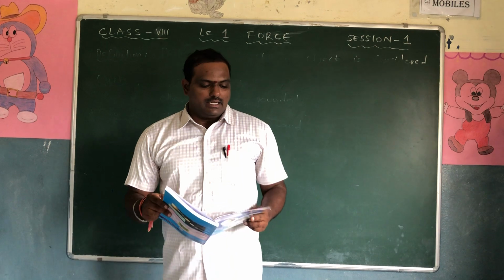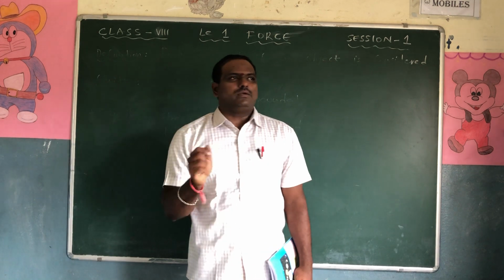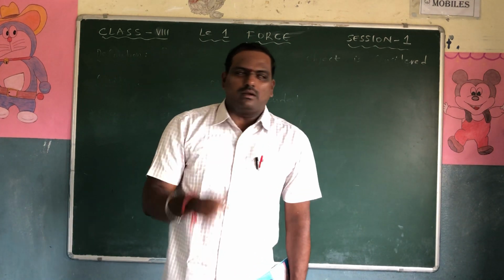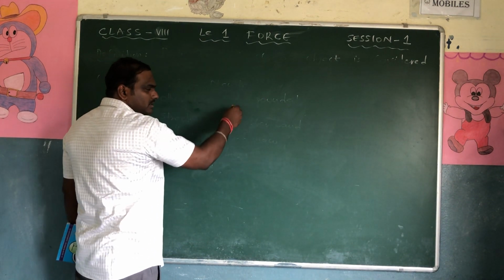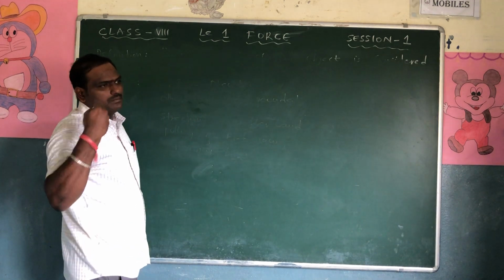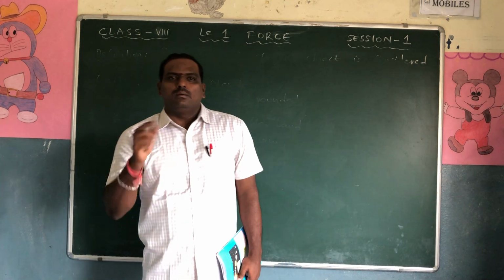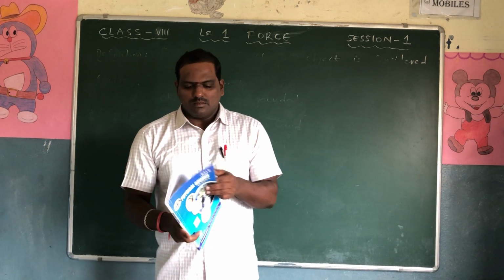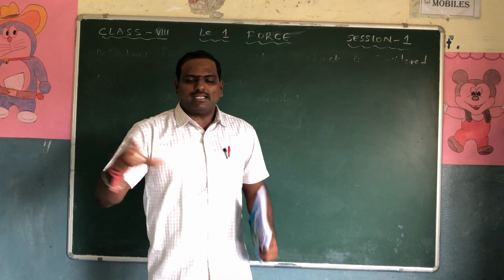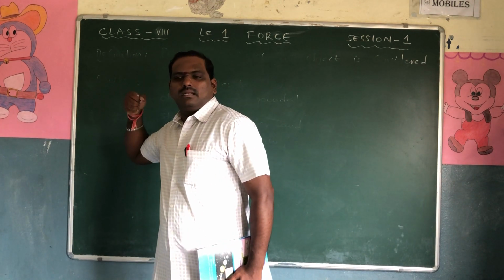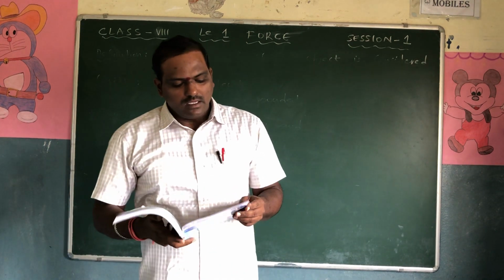Next, erasing a blackboard with a duster. What will we do? This is also both push and pull. I take the duster and push it, then the duster pulls the particles towards that side. So erasing with the duster means both pull as well as push. Next, a magnet attracting nails. The nails are there, and if you keep a magnet near them, it will pull them towards itself. The magnet will attract. That comes in the category of a pull.